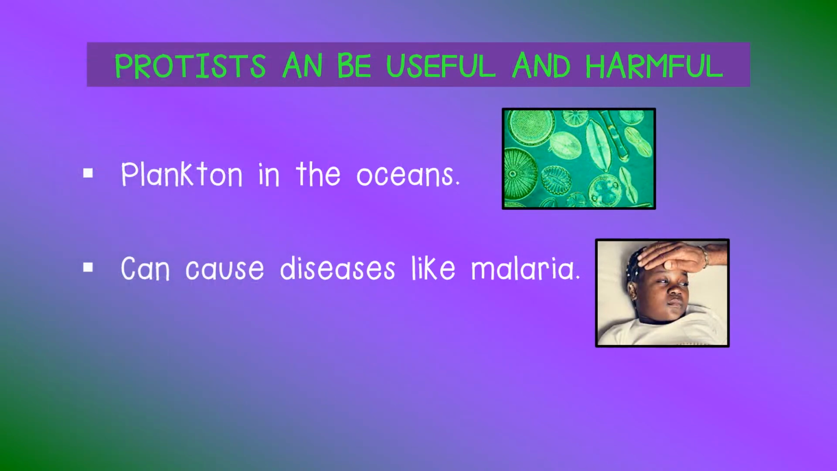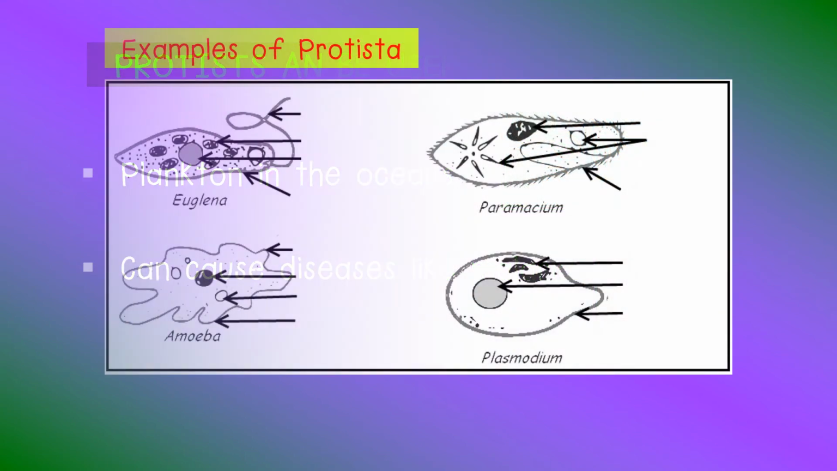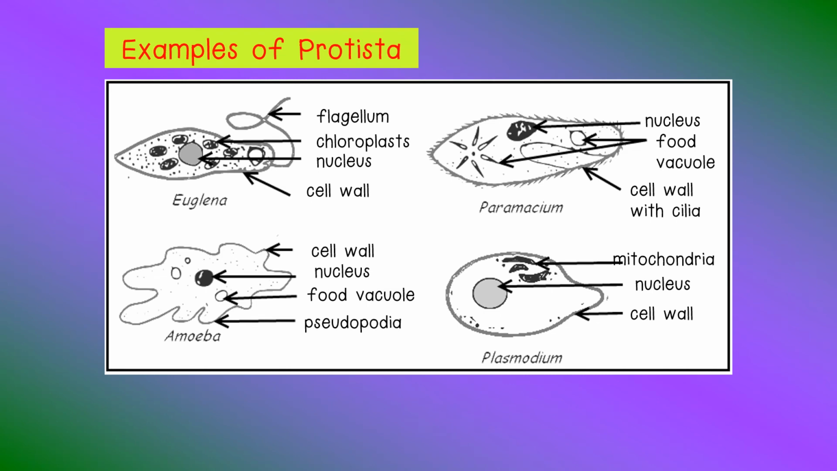The members of Kingdom Protista are helpful because they make up the plankton in water. Plankton are very small and is the beginning of many food chains. The protists can cause diseases such as malaria. This diagram shows the structure of the euglena, amoeba, paramecium and plasmodium.